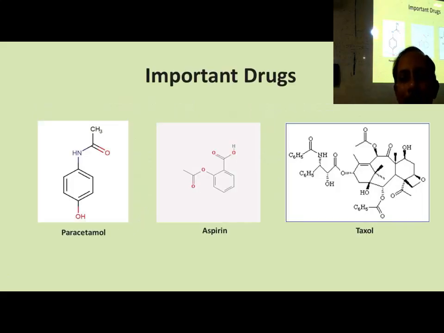Now there are some important drugs: paracetamol, aspirin, Taxol. This is their structure. How do you come to know the structure? First you have to know the structure, then only can you synthesize. It is given in books or the internet, but first mankind has to know it, then only it comes into books or the internet. So these things are coming from chemistry. Chemistry people analyzed the structure and made the structure diagram, and after that you synthesize it.